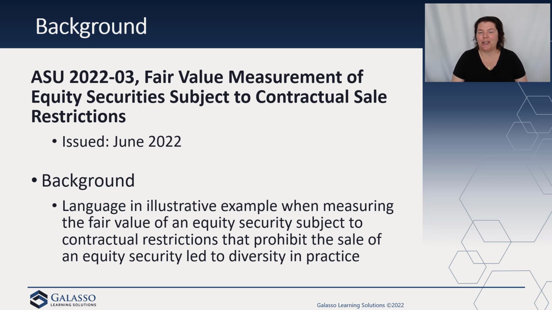So what are we looking at here? When we think about contractual sale restrictions, there's a lot of guidance around what can and cannot be included in the decision related to fair value. However, the illustrative example when measuring the fair value of an equity security subject to restrictions that prohibit the sale of the security led to diversity in practice. People misinterpreted how the example worked with the actual guidance within the codification, and so this was an area where we had to spend a little bit more time.